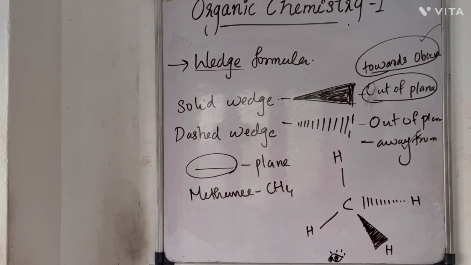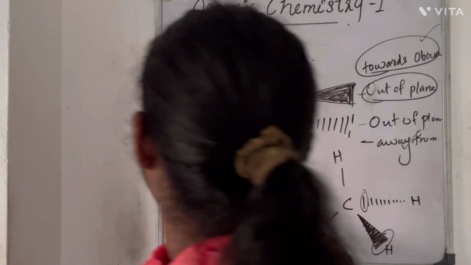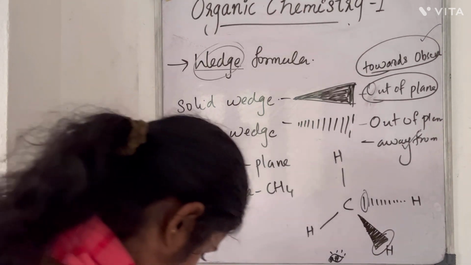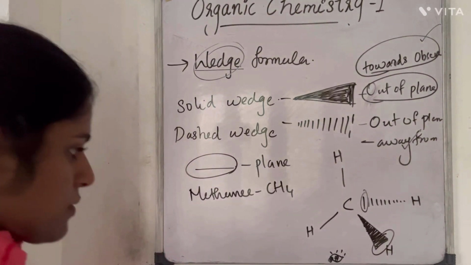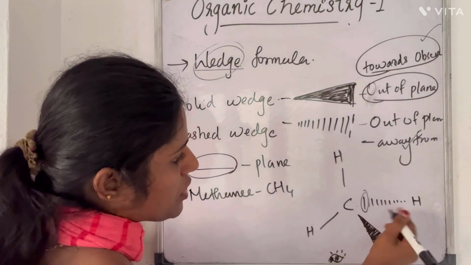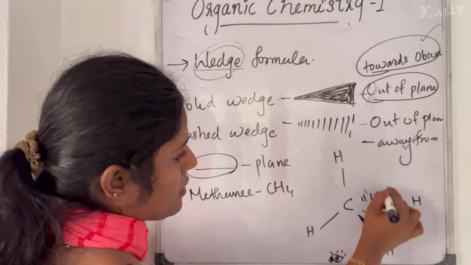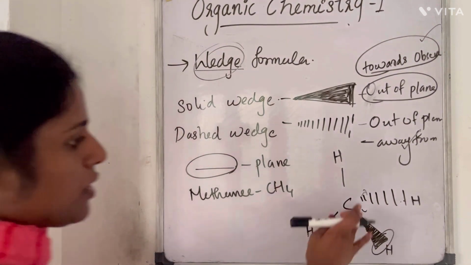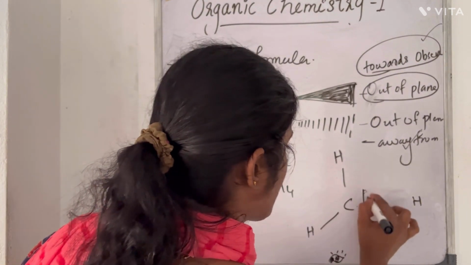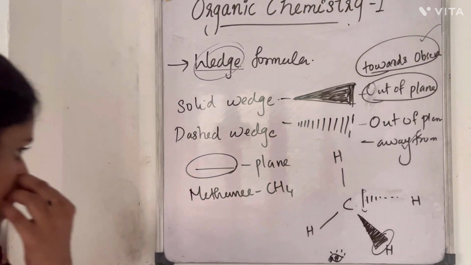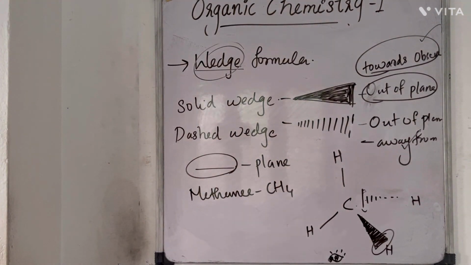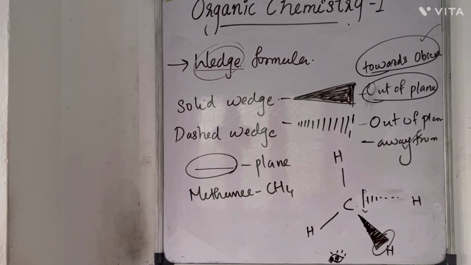And always the broad end of these wedges will point towards the observer. Never draw like this. Every time this broad end should be near to the observer. That is about the representation of organic compounds. The next is nomenclature of organic compounds.